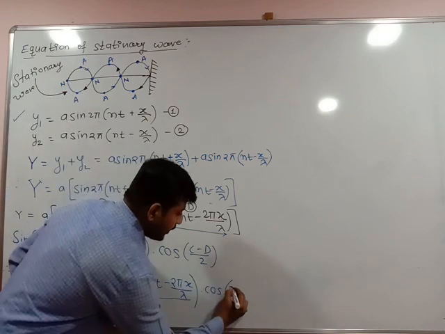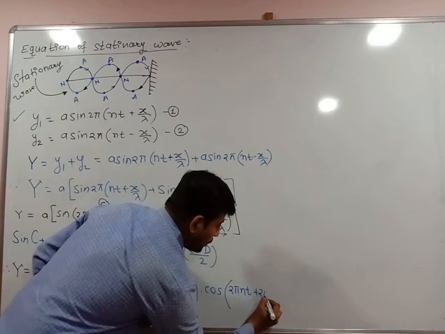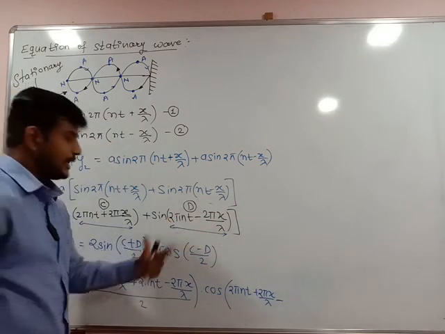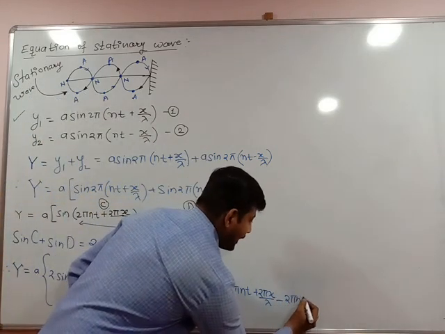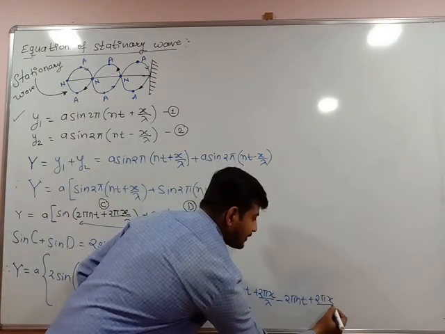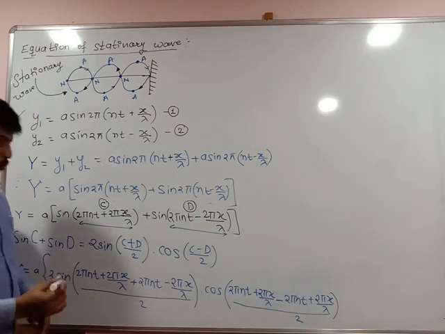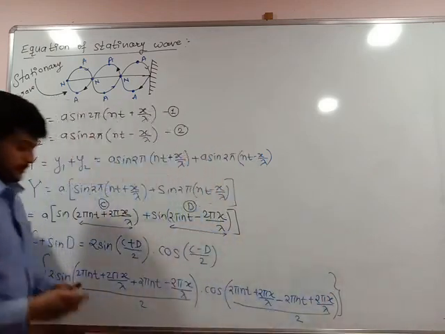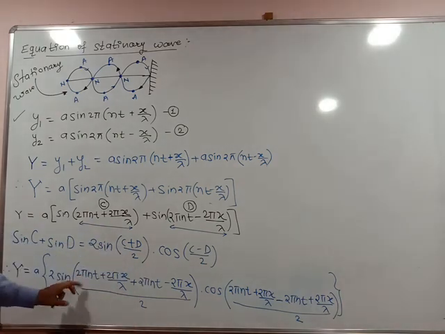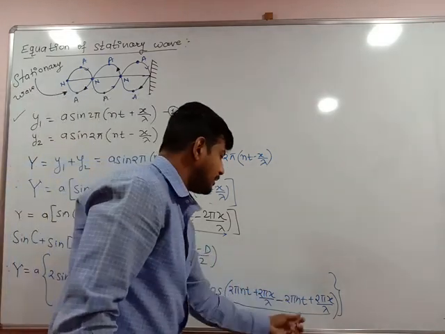What is c? It is 2 pi nt plus 2 pi x upon lambda, minus d, which means minus 2 pi nt plus 2 pi x upon lambda, divided by 2. Look, the formula of sin c plus d is 2 sin c plus d divided by 2 into cos c minus d divided by 2.